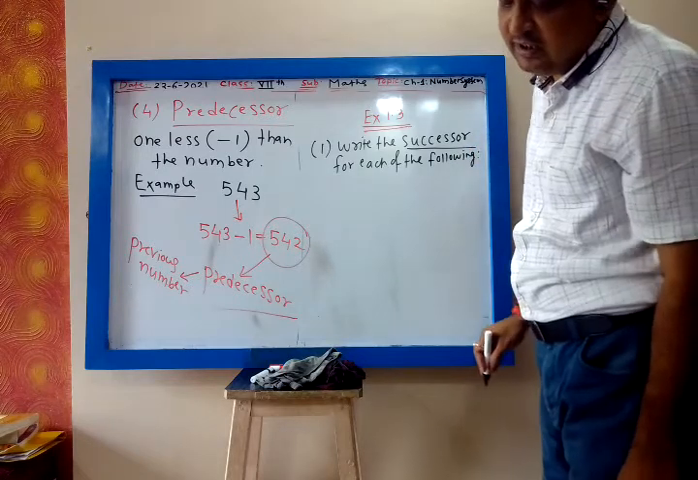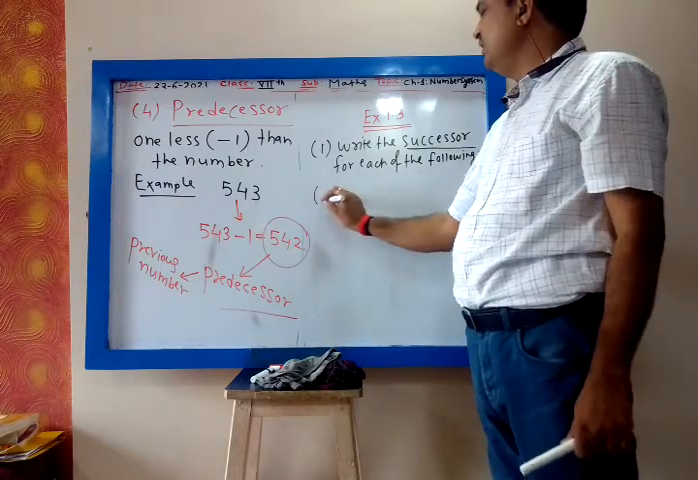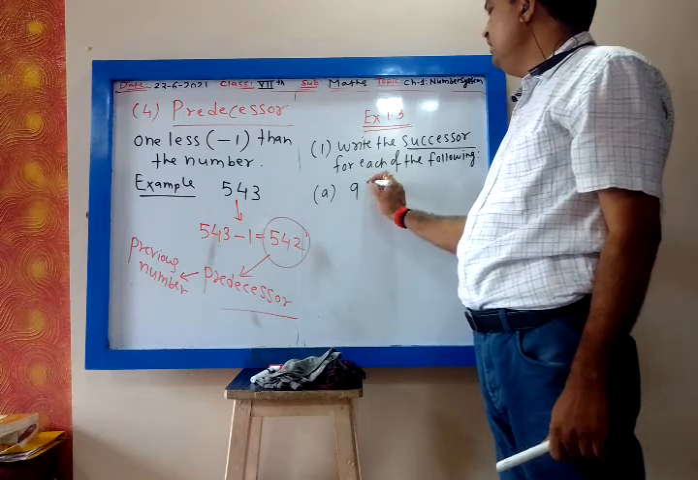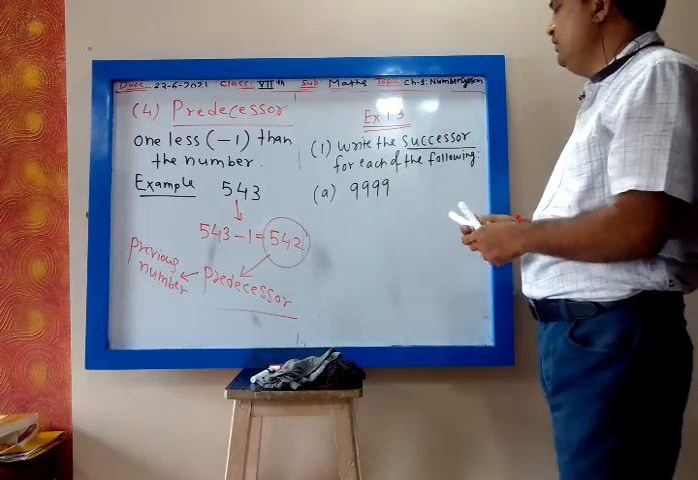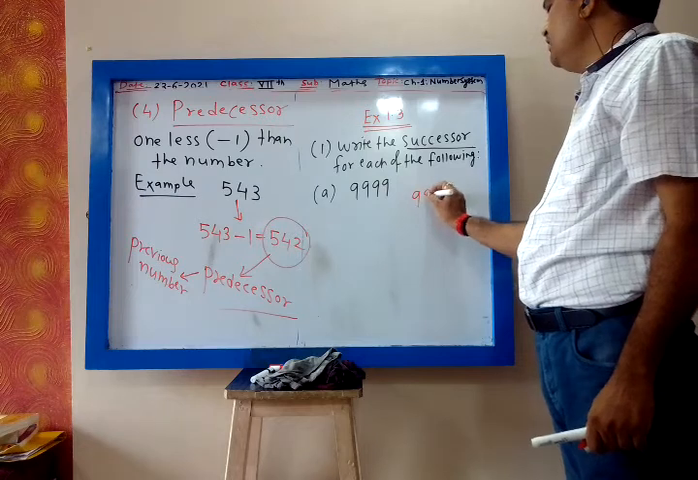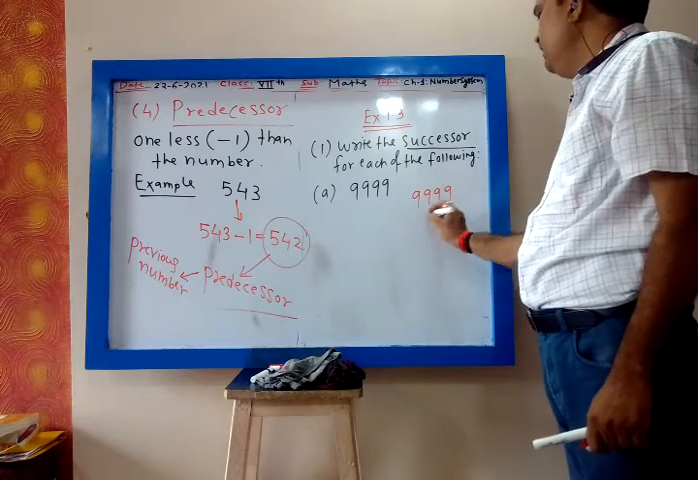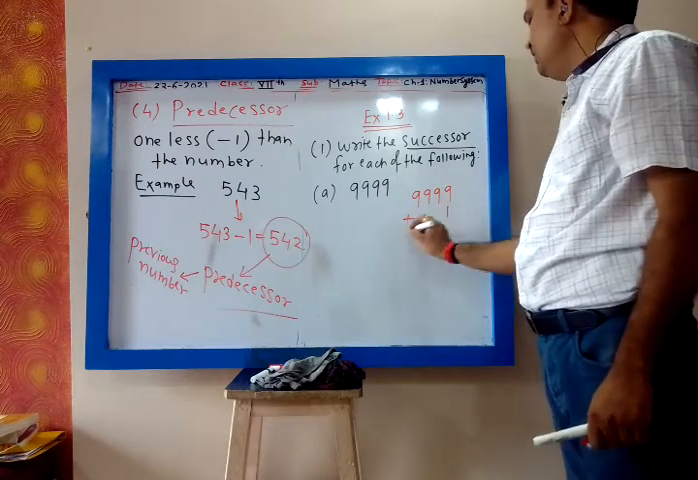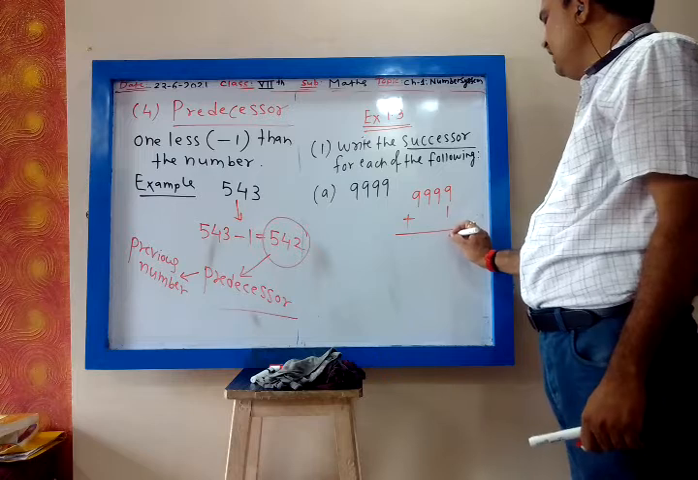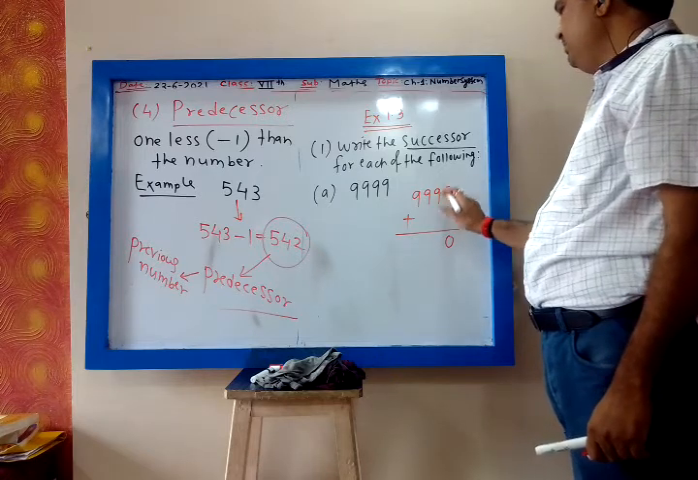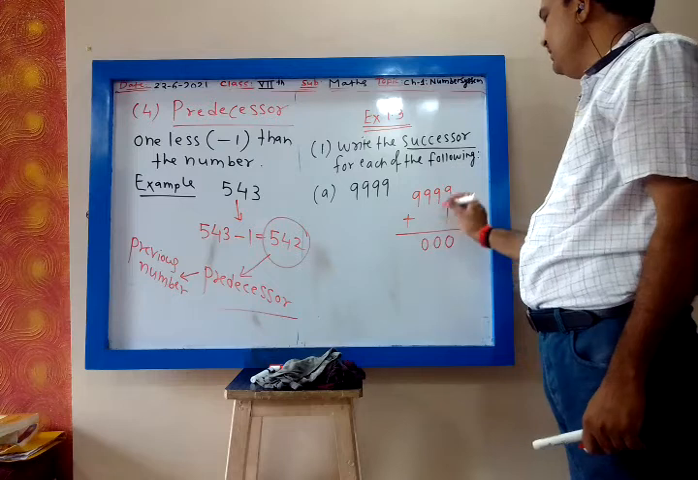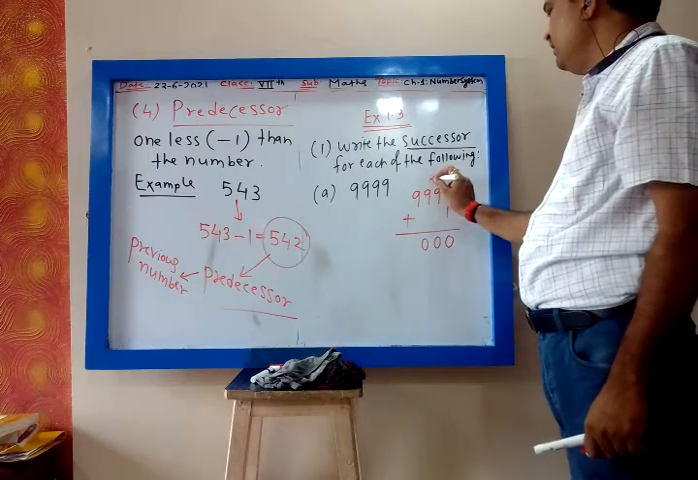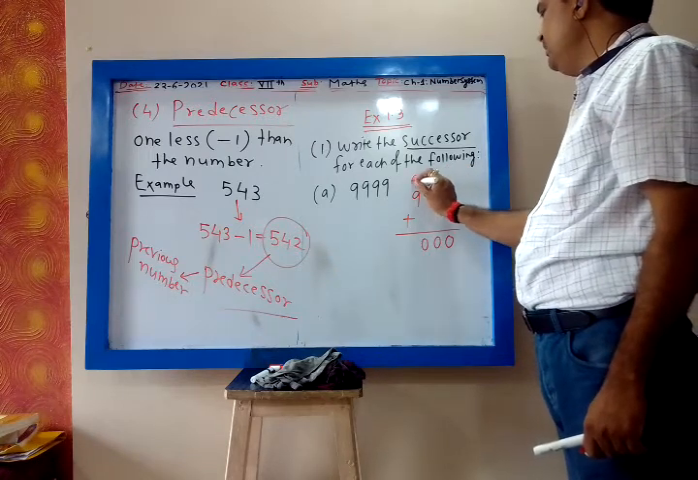First it is 9,999. We want to find successor of this. So we add 1. 9 plus 1, 10, 1 is carried, my dear, 1 is carried everywhere, then 9 plus 1 is 10.